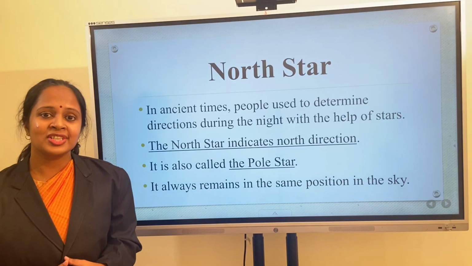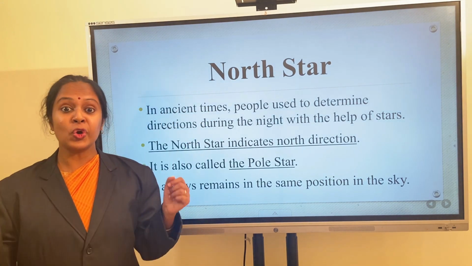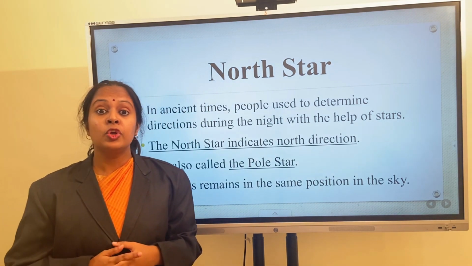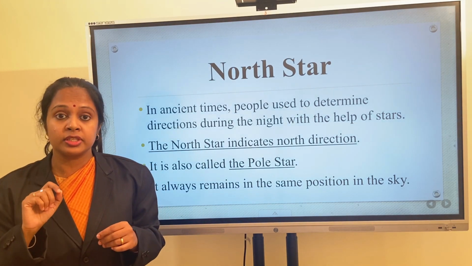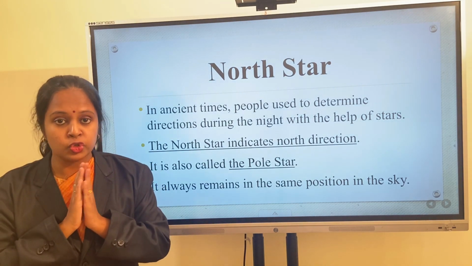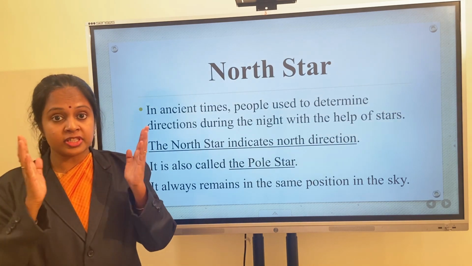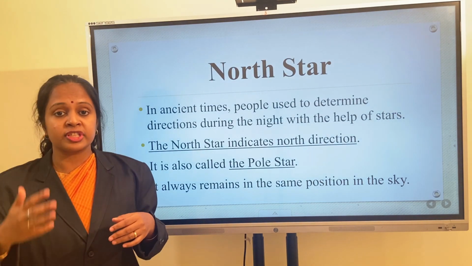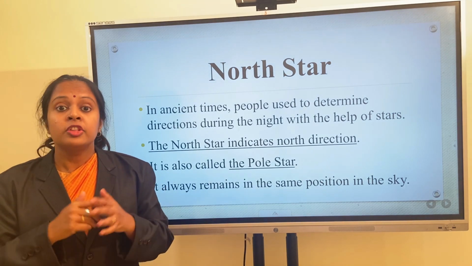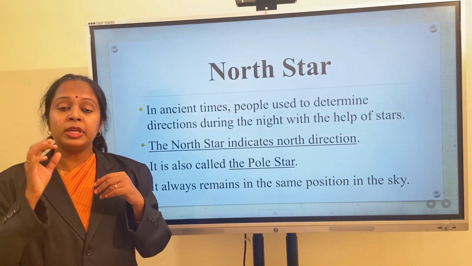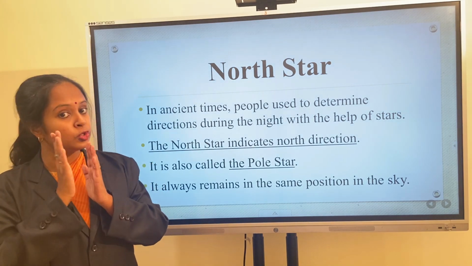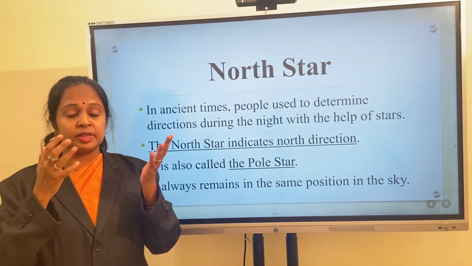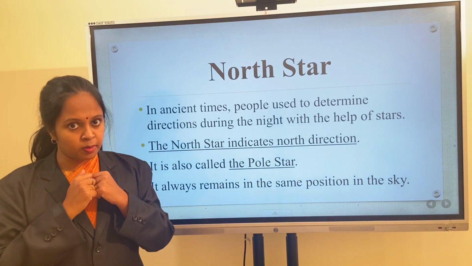Okay? Children, next is about North Star. During the ancient times, people used to determine directions with the help of stars during the night time. You know what is meant by directions, right? North, south, east and west. So in the ancient times, people used to determine directions with the help of stars during the night time, especially before the invention of compass.